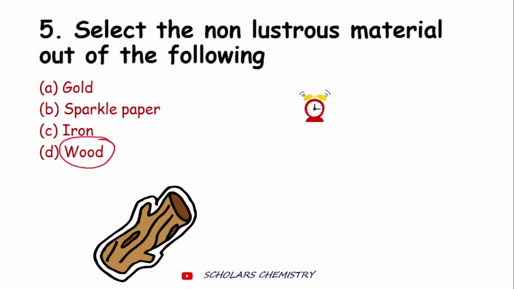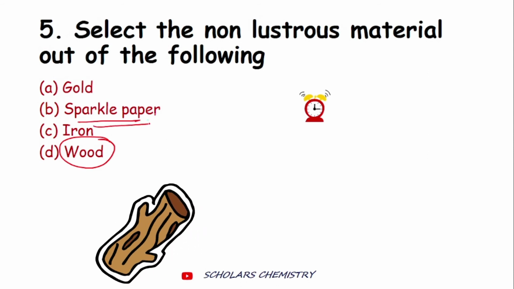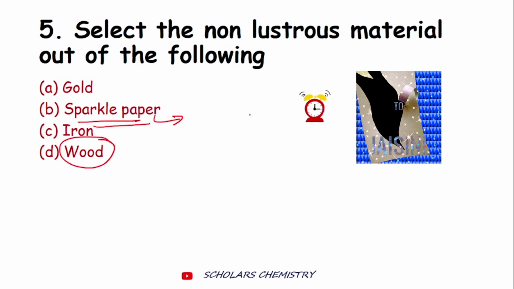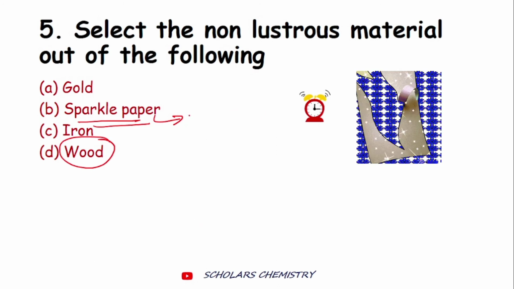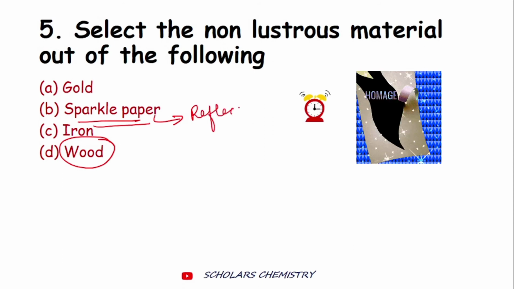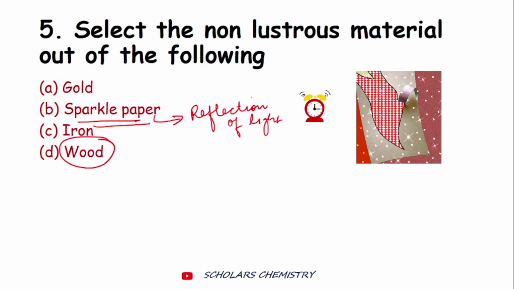Wood is a non-lustrous material. Alright, I should also include sparkle paper in it because in sparkle paper the shine is not due to lustrous material. The shine is basically due to the reflection of light. I hope you are familiar with this term, reflection of light. So in a sparkle paper, generally it shines because of reflection of light. So this option also should be correct.